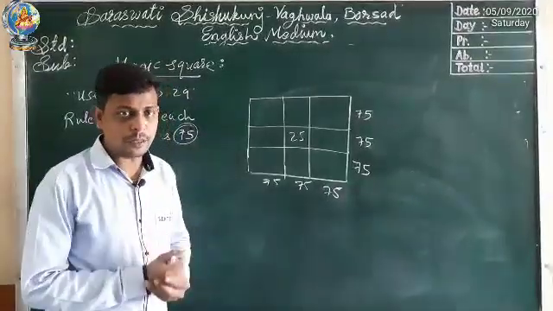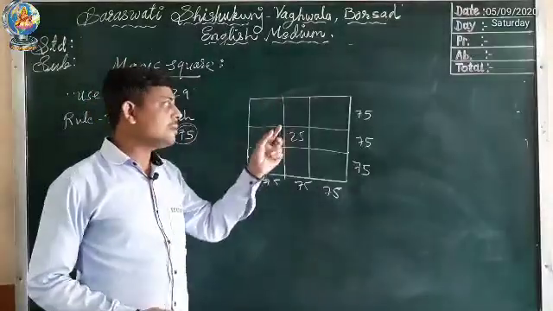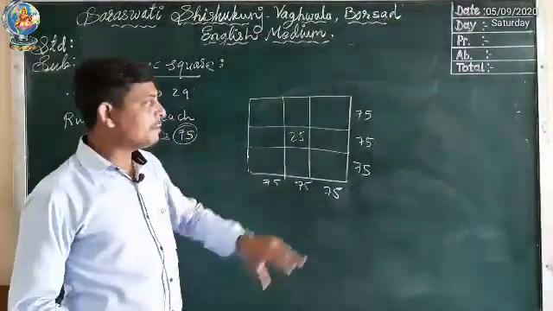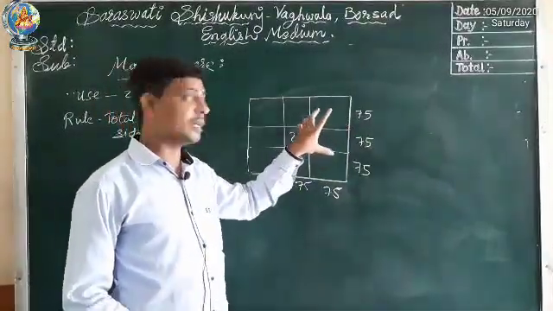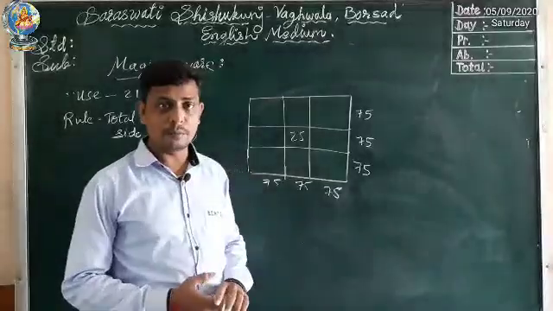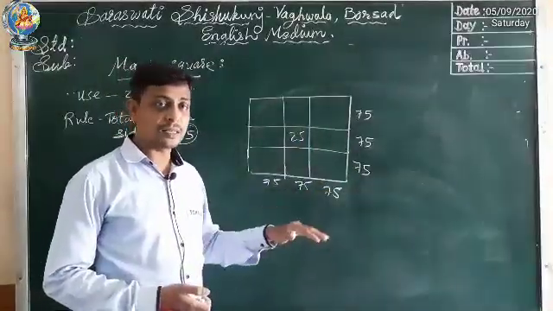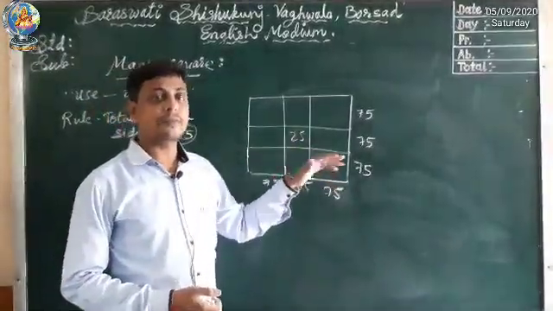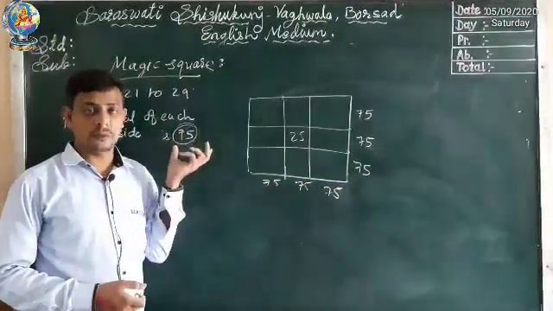Okay, for that, in the previous example we have seen that we used to add the two numbers already given on one side of the box and find the answer. After getting the answer, we used to subtract that answer from the total given in the rule.